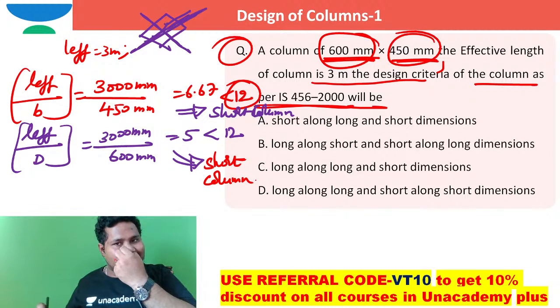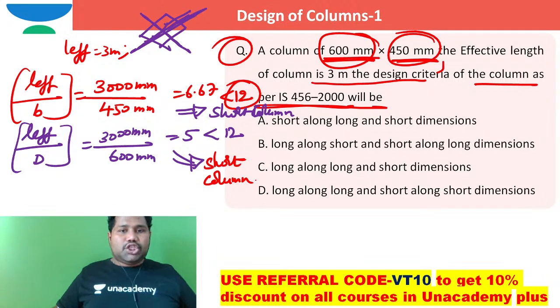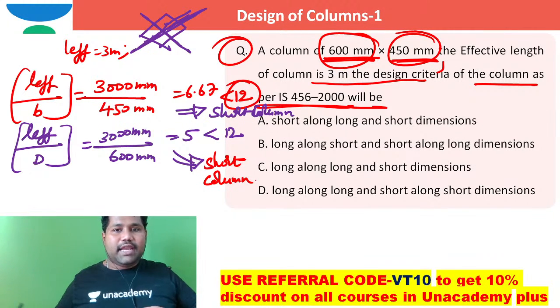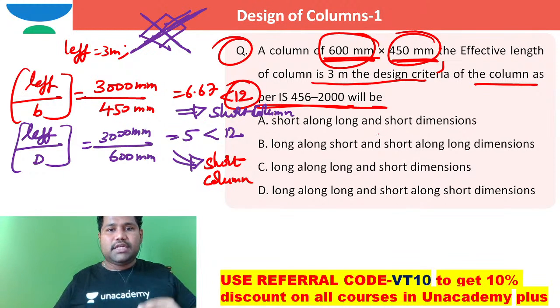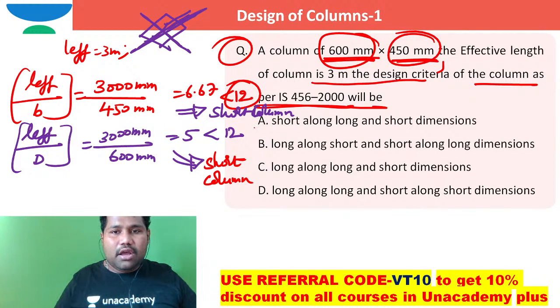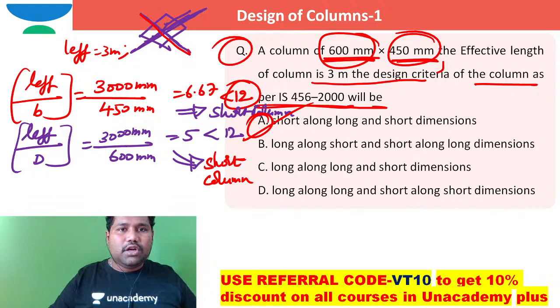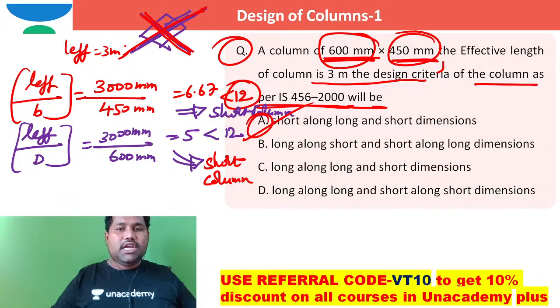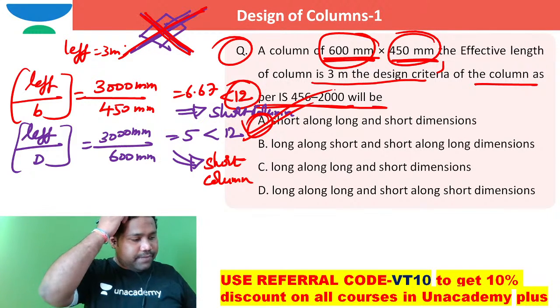So both with respect to long dimension and with respect to short dimension, it is a short column only. So directly I can say short column along long and short dimension. With respect to both the longer dimension and the shorter dimension, the column is termed as a short column only. So directly I can say option A itself is the correct option.